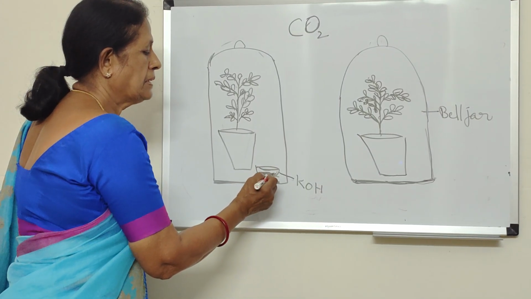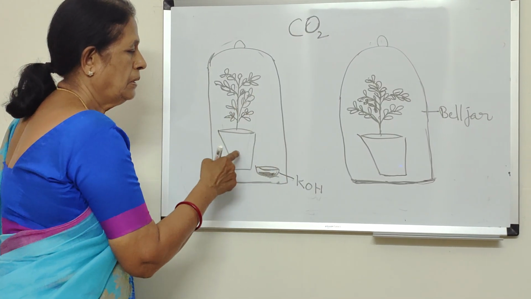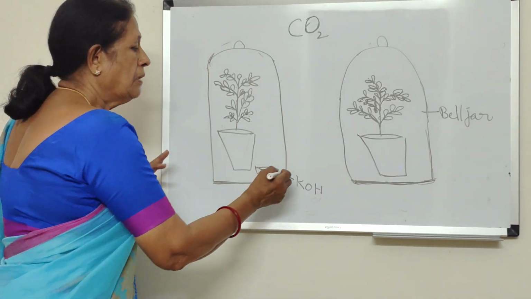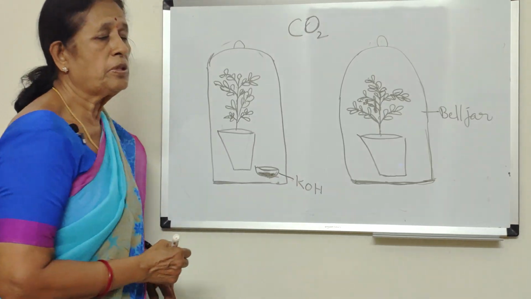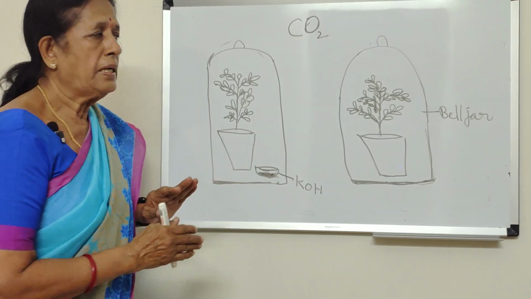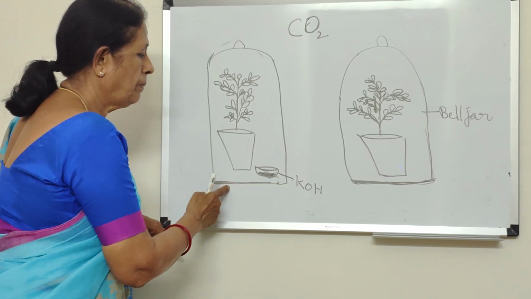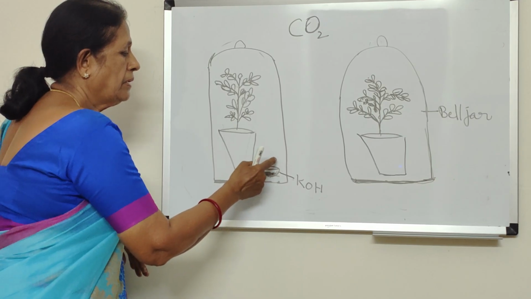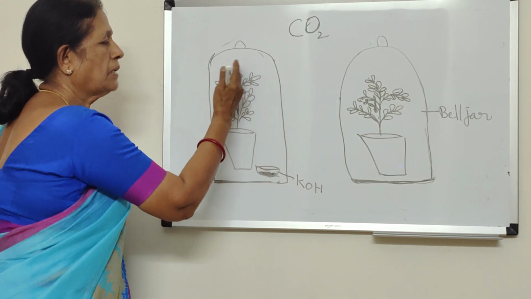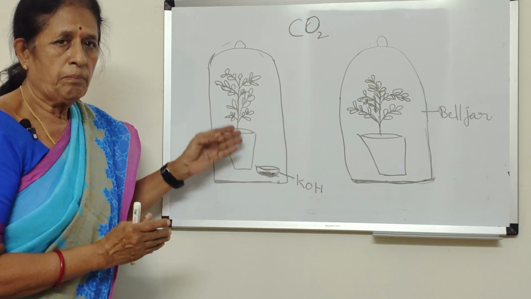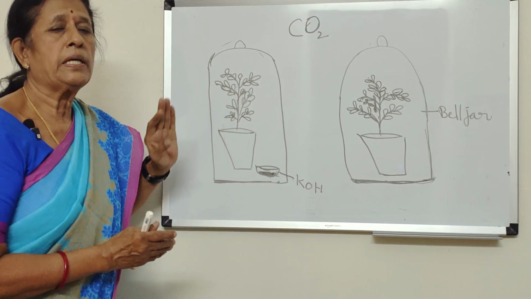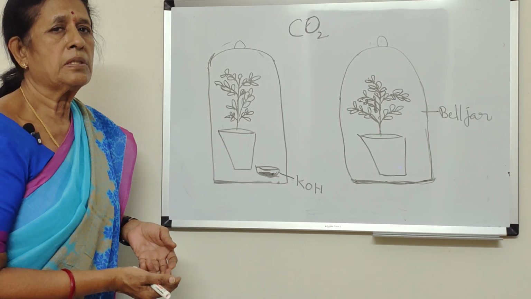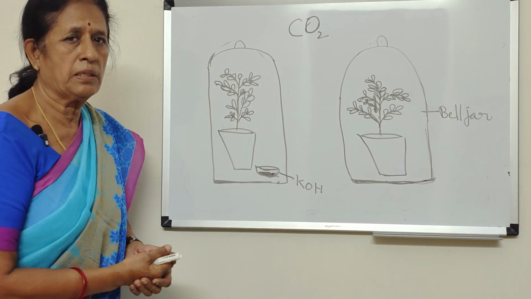KOH solution is there in the first plant and there is no KOH solution in the other. The KOH absorbs the carbon dioxide present in the bell jar, because we have made them airtight. Air cannot enter, air cannot go out. So the KOH solution absorbs whatever carbon dioxide is present in the bell jar, and the plant is not getting carbon dioxide. When there is no carbon dioxide, no photosynthesis. When there is no photosynthesis, there is no glucose formation, no starch formation.